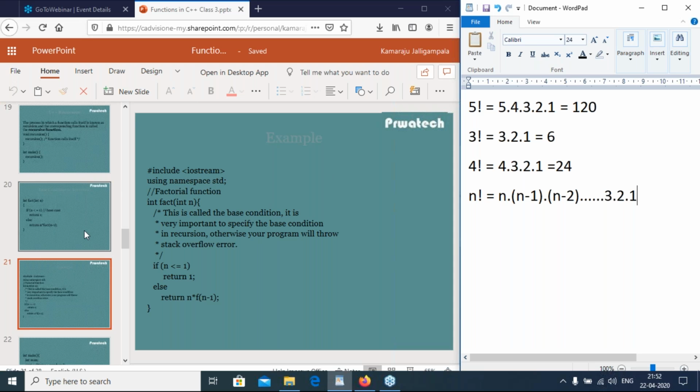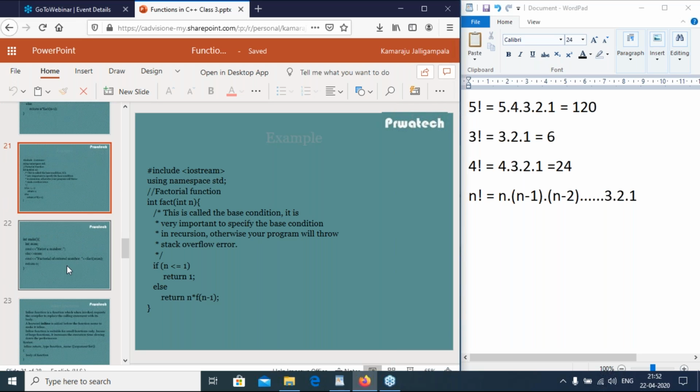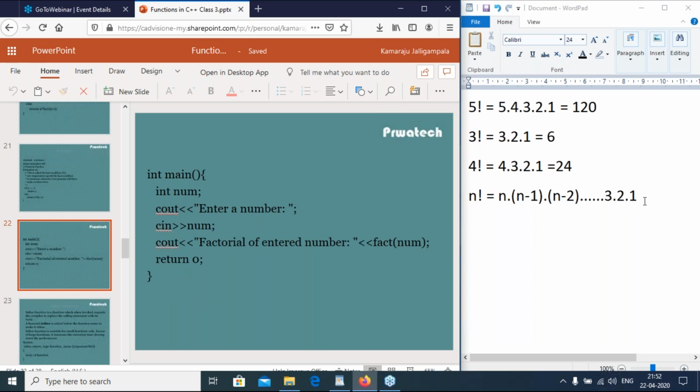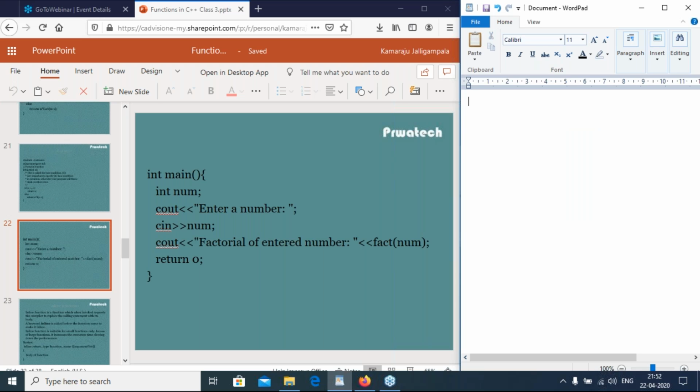So in this example, the program starts with main. The prompt 'enter number' will be displayed on the console window, then number equals 5. If the user gives the input 5, it is stored in number.